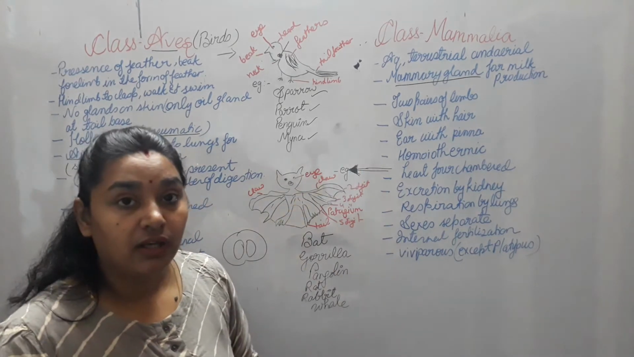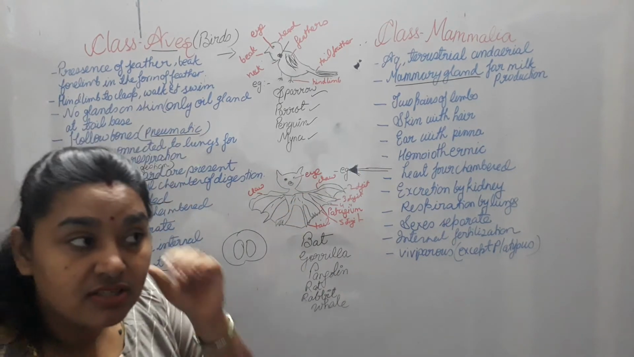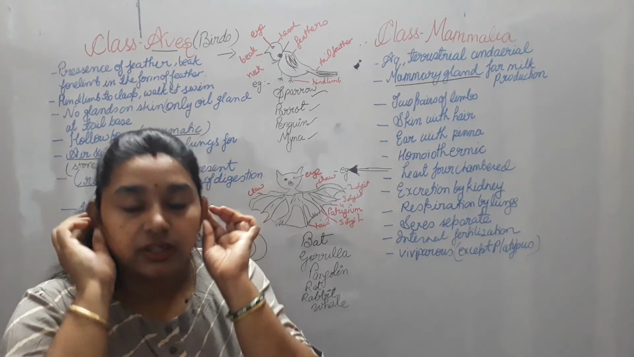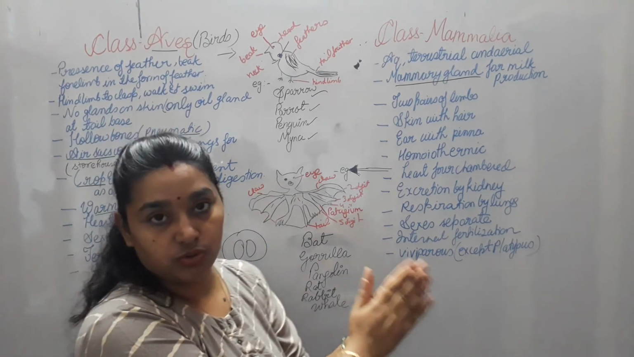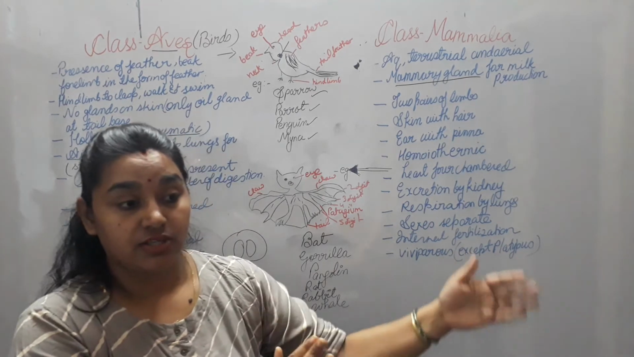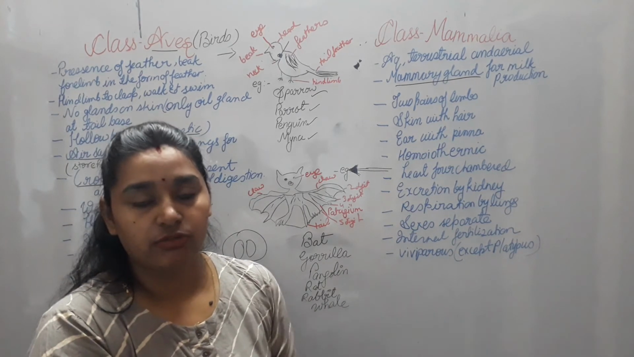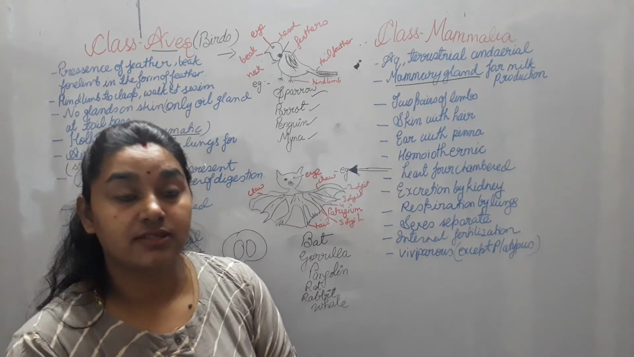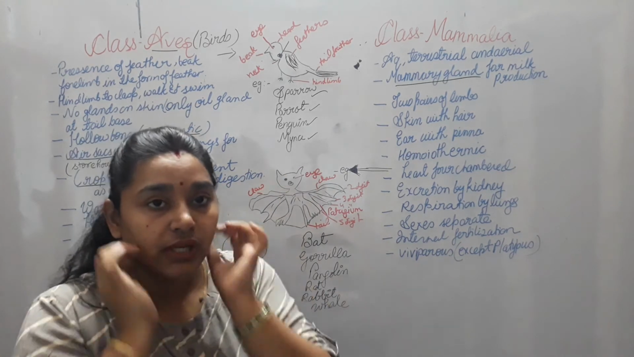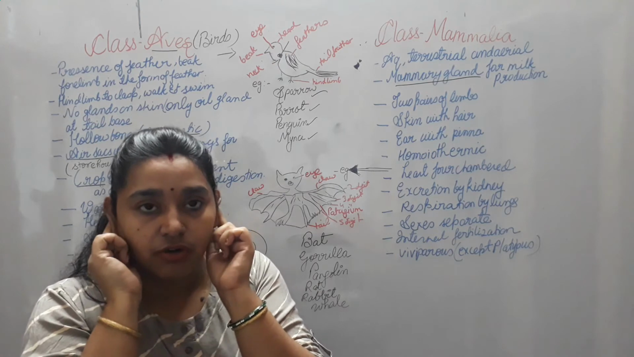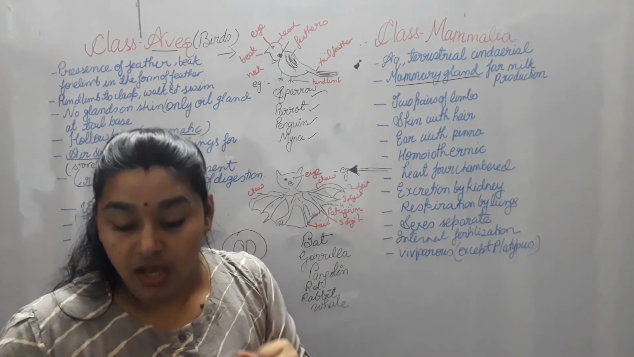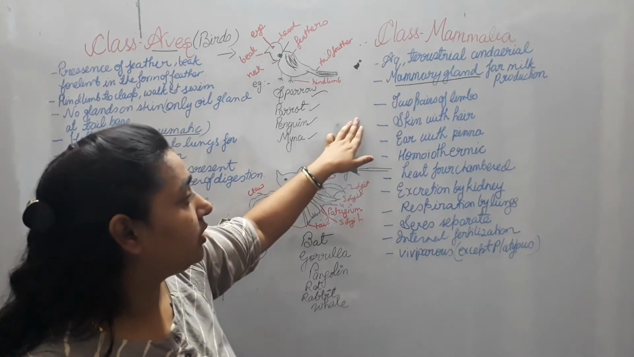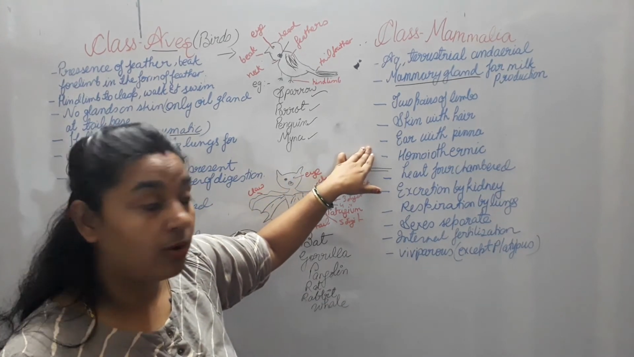Ear with pinna. So pinna is just one part of your ear. When you go to the higher chapters in 11th, you will study about the internal ear parts. You might have gone through it in class 10th also. So only pinna is that part of the ear which is actually visible. Otherwise the rest of the parts are inside your body. So pinna is present in the body.